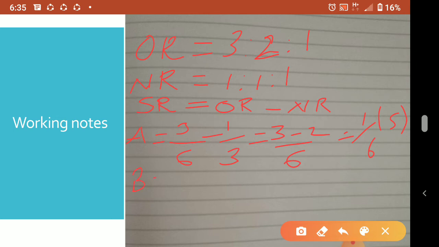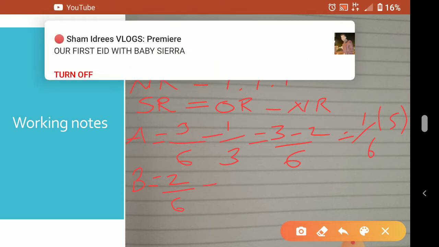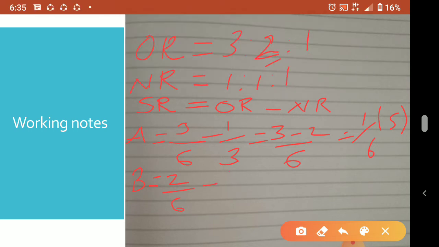Now for B, it is 2 by 6 minus 1 by 3. Here also LCM 6: 2 minus 2, so 0 is coming.